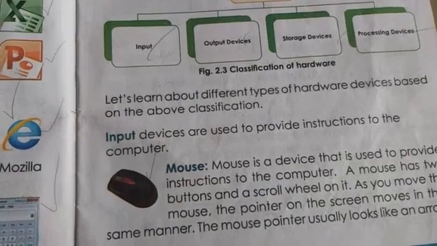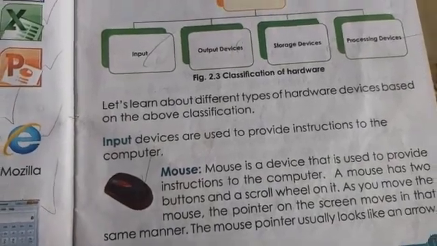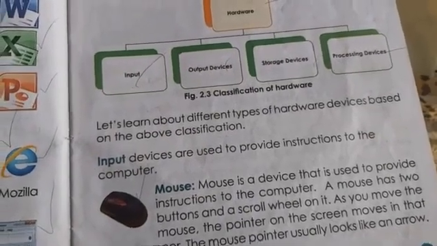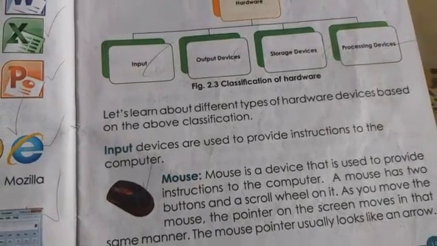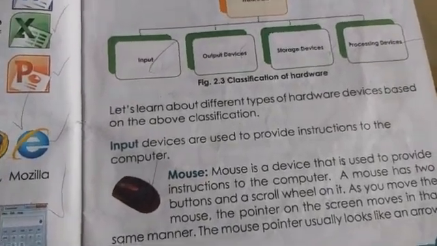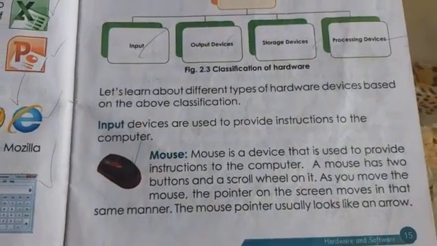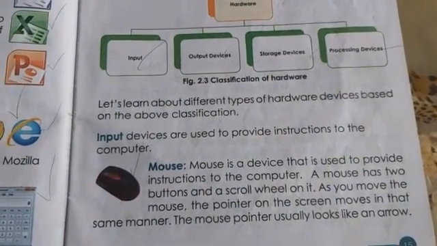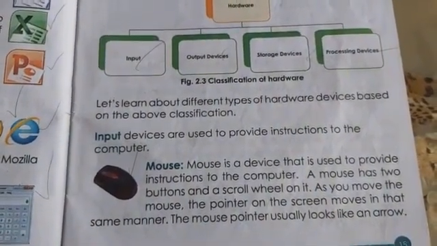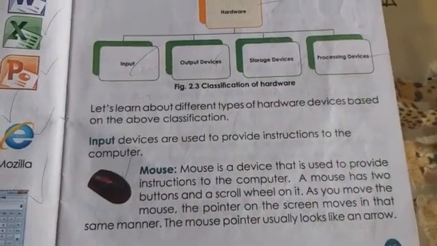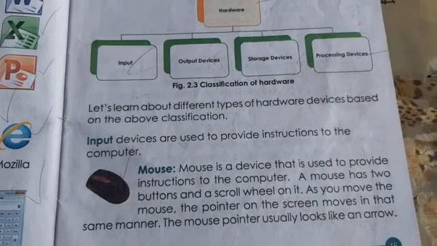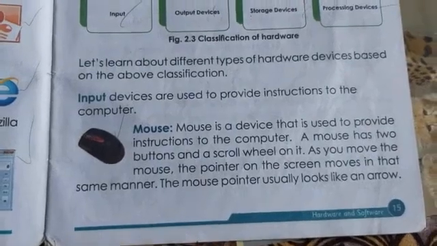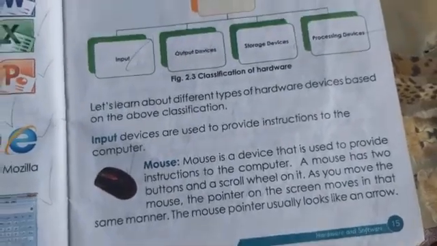Now for example, mouse. The mouse is used for clicking. That means by clicking we are giving some instructions to the computer. So mouse is hardware. Mouse is a device that is used to provide instructions to the computer. A mouse has 2 buttons and a scroll wheel on it. As you move the mouse, the pointer on the screen moves in that same manner. The mouse pointer usually looks like an arrow.